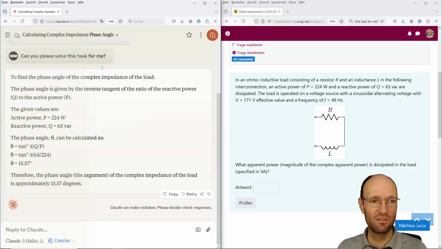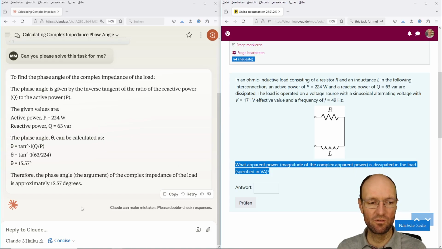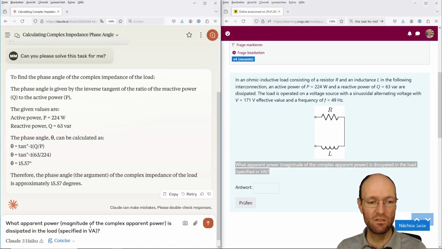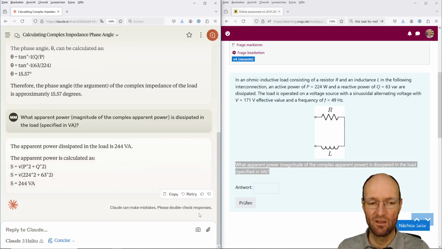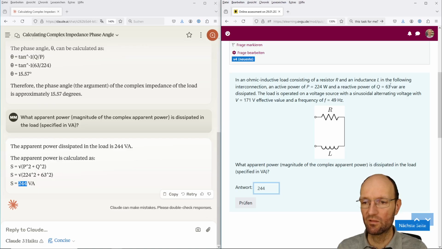this schematic. Yes, and ask what apparent power that corresponds to, the magnitude of the complex apparent power dissipated in a load, and this should be specified in the unit volt ampere. So we get 244. This is reasonable. This is this squared plus this squared and then the square root of this. Like this calculation can be, of course, that the calculation is wrong.